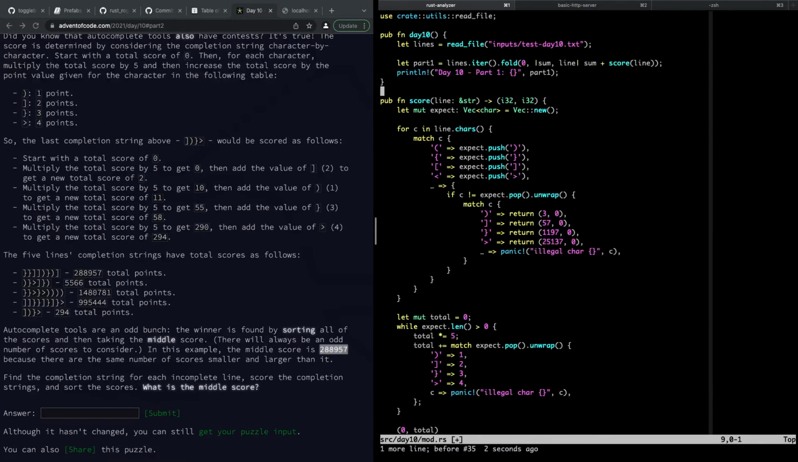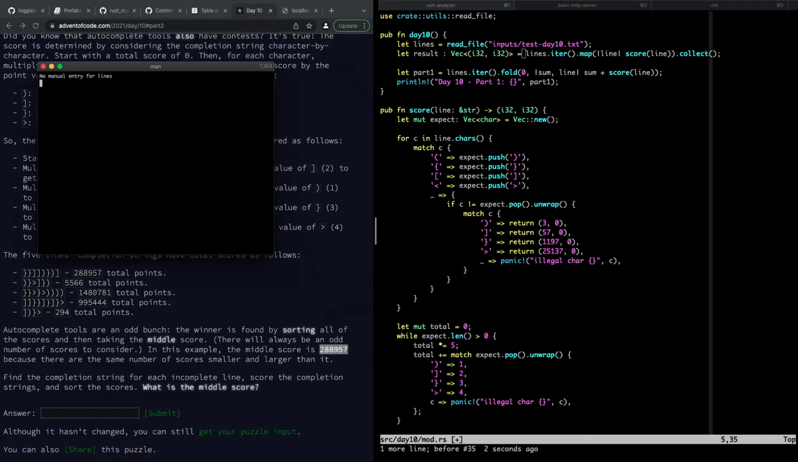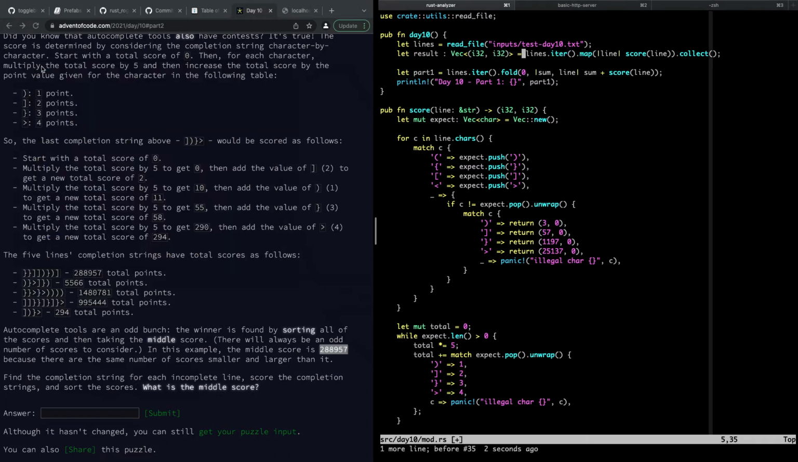Now, all we need to do here is instead of folding over this, we can do lines, iter, map. For line, we're going to map it to a score function, and we're going to collect into a vector. That vector is going to be a result vector, which is a vector of tuples. That should work. And I hit F1 again.